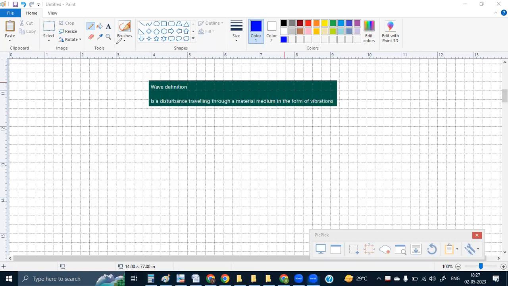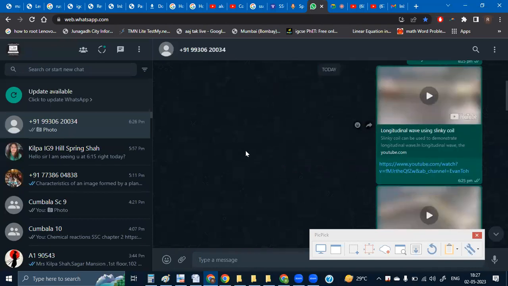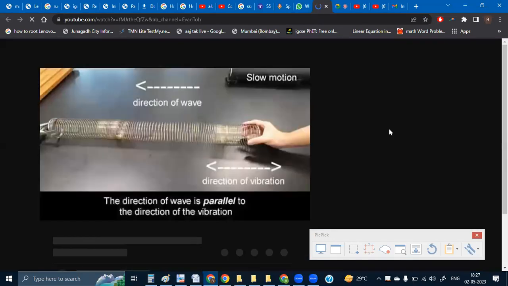Okay, so this is the first part that you are going to write down, not right now. I'll give you time. The definition of waves is a disturbance traveling through a material medium in the form of vibrations. Right. The next part is the types of waves. I've already shown you there are two types of waves, basically the classification. Now, Slinky is an example you can take for how longitudinal waves travel. You can just have a look at this video module and we will see how these waves travel.